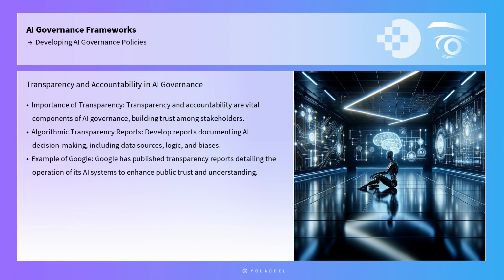Transparency and accountability are vital components of AI governance. Implementing mechanisms that enhance transparency can build trust among stakeholders. One practical application is the development of algorithmic transparency reports, which document the decision-making processes of AI systems. These reports should include information on the data sources used, the logic behind the algorithms, and any potential biases identified. For instance, Google has published transparency reports detailing the operation of its AI systems, which has helped enhance public trust and understanding.